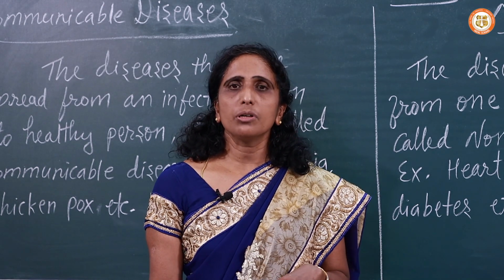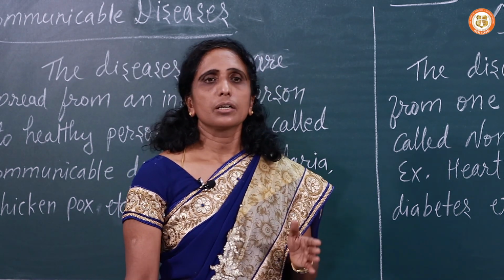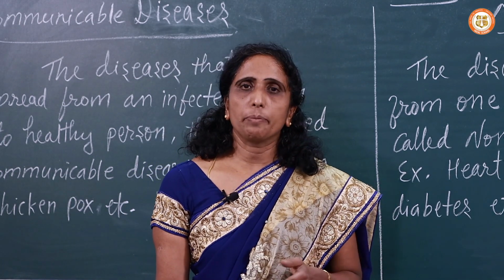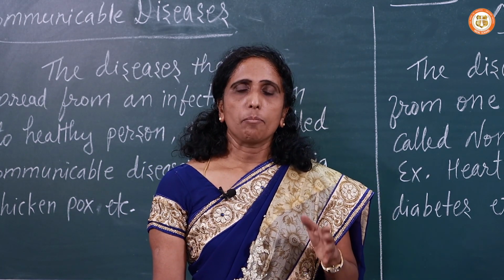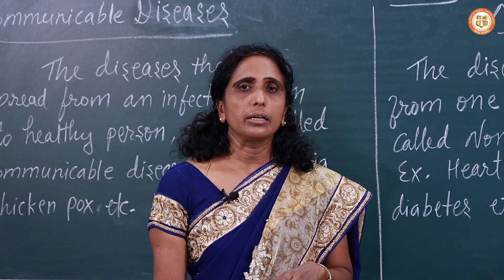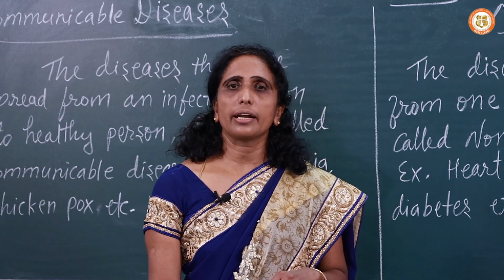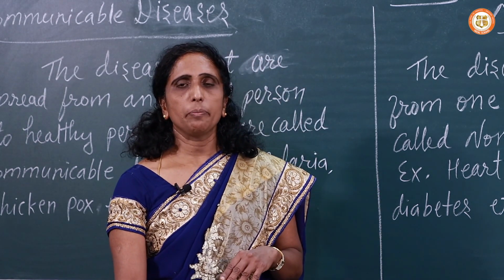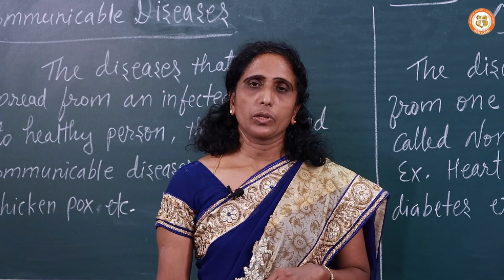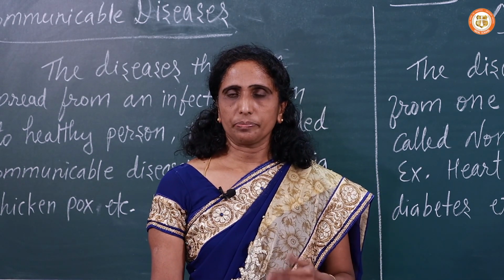Why is it? Because germs need some conditions to develop and multiply, that is moisture, less resisting power of the body, and moisture. These are the different conditions that a germ needs to develop and multiply. So in this way, communicable disease is caused.